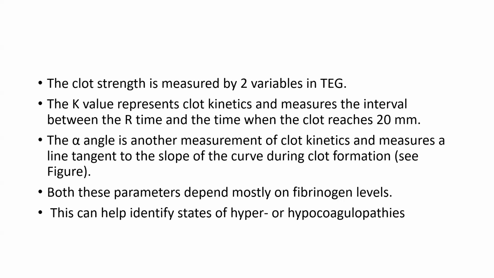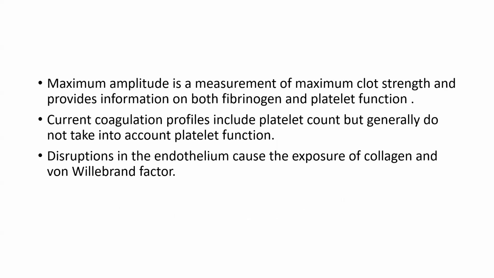Alpha angle is another measurement of the clot kinetics and measures the line tangent to the slope of the curve during clot formation. Both these parameters depend mostly on the fibrinogen level. This can help identify states of hyper and hypocoagulopathies. So maximum amplitude is the measurement of the maximum clot strength and provides information on both fibrinogen and platelet function. So current coagulation profiles include platelet count, but generally do not take into account platelet function.